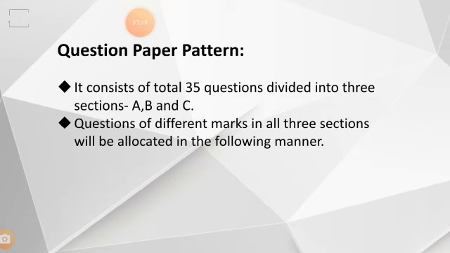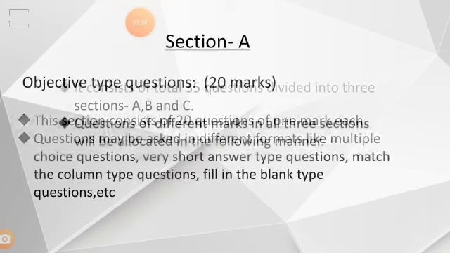Hope you are getting it. The paper is divided into 3 sections, A, B and C. In the first question, different marks are allotted for all 3 sections. Now, in the first section A, we are going to see what marks will be allocated.